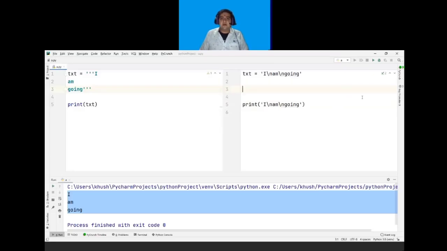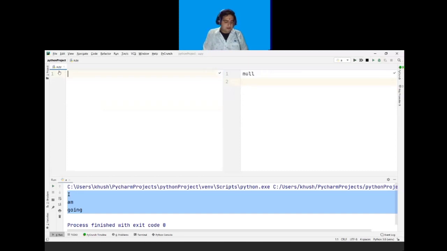So next is how to access a single element in a string. Square brackets can be used to access elements of the string. So for example, if I have a variable txt, and I have the value Khushal.